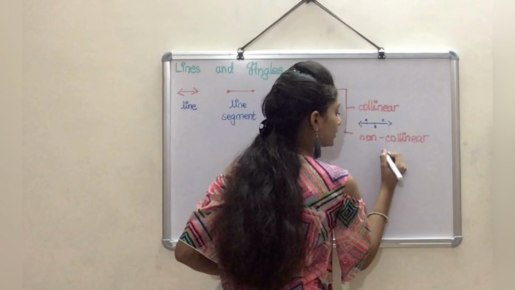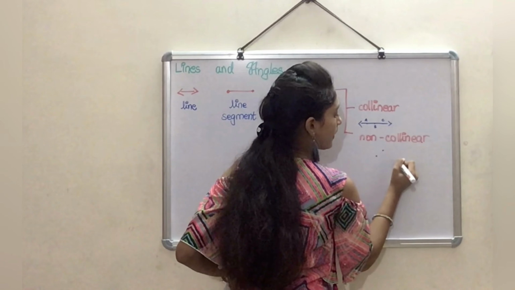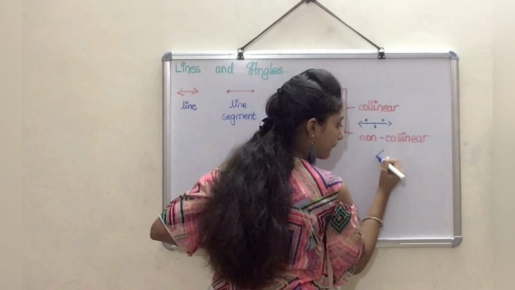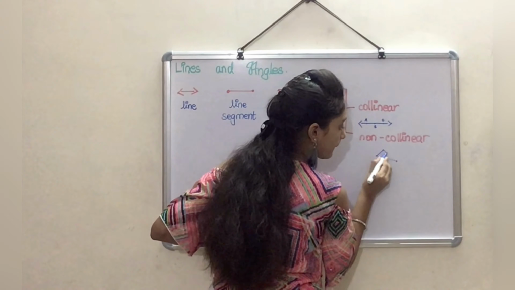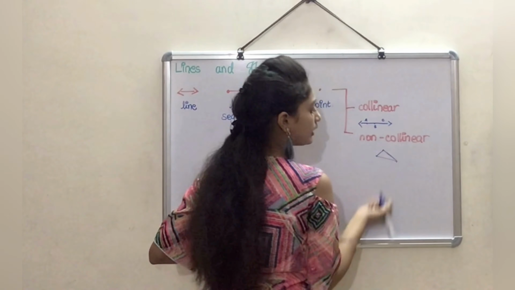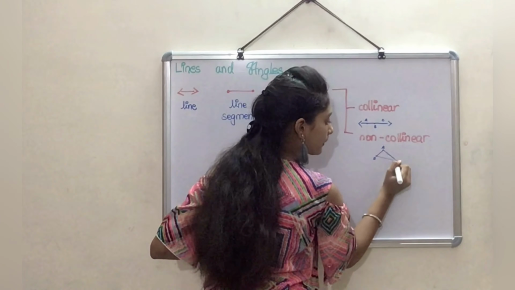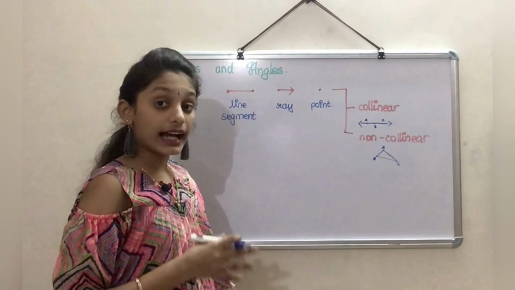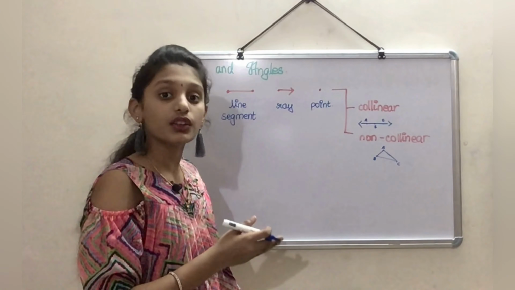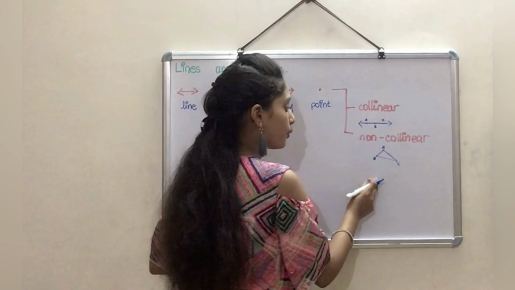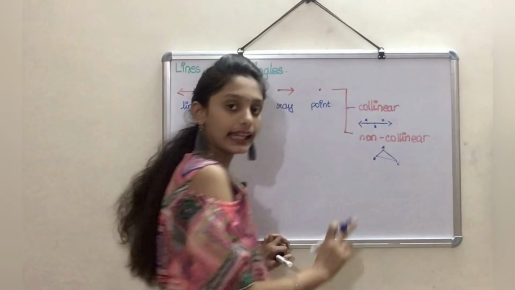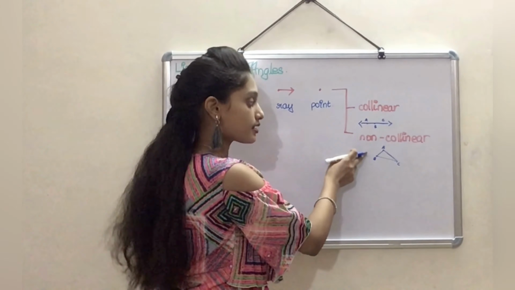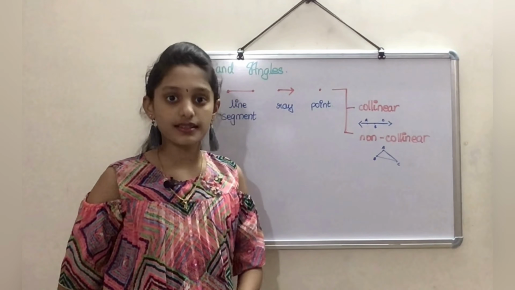Now let me take another 3 points like this and try joining all of them. Let's name them A, B, C again. Now when I join these 3 points, I don't get a straight line, but I get a triangle-like figure. As these 3 points don't lie on the same straight line, they are considered non-collinear points.